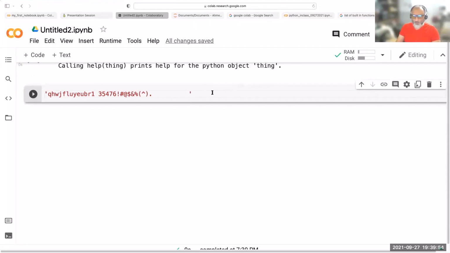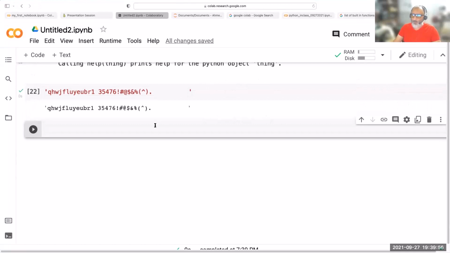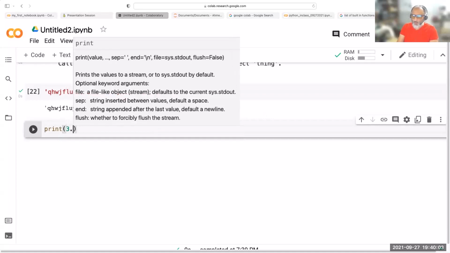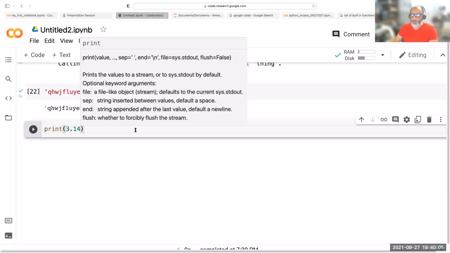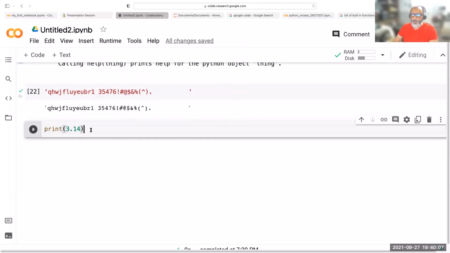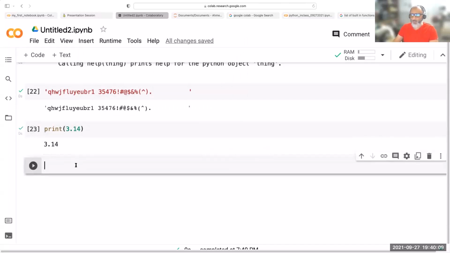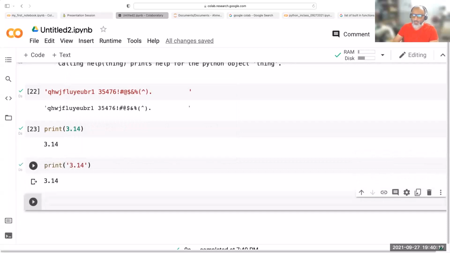So now, if I go here and I say print 3.14, it's going to print it. And if I say print quote 3.14, it's also printing it at the same time. But now I'm going to teach you a new fantastic built-in function.